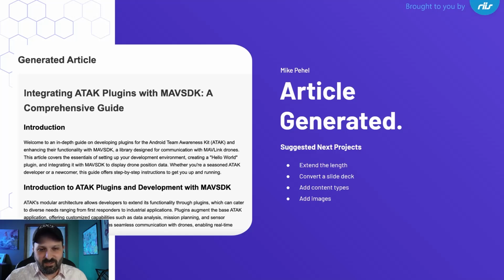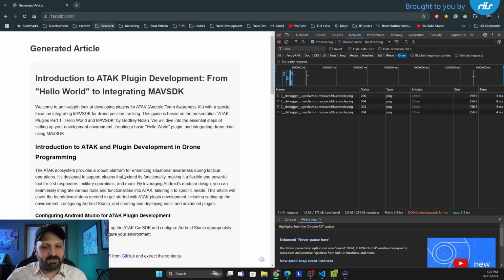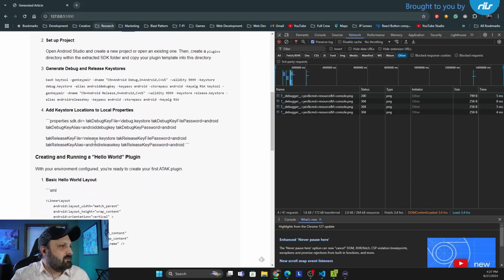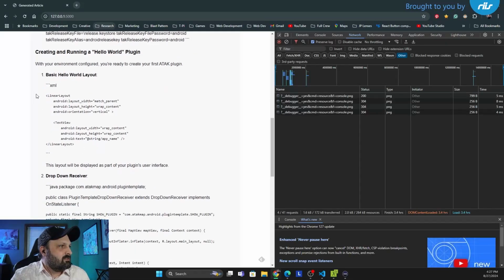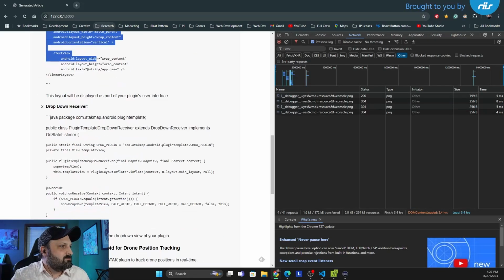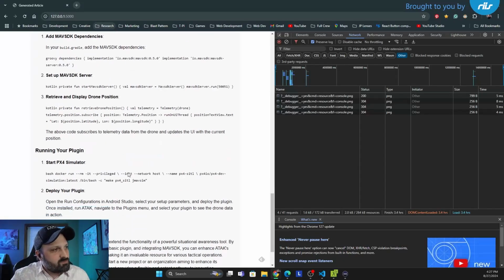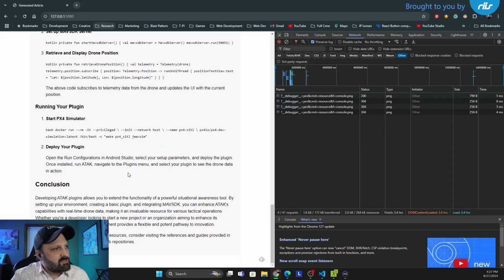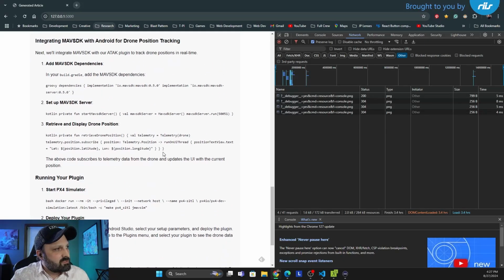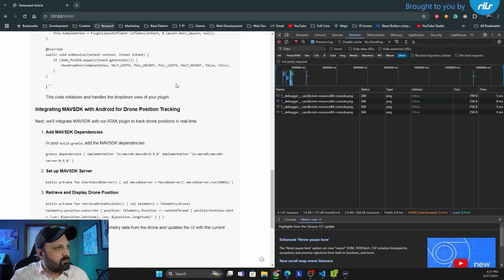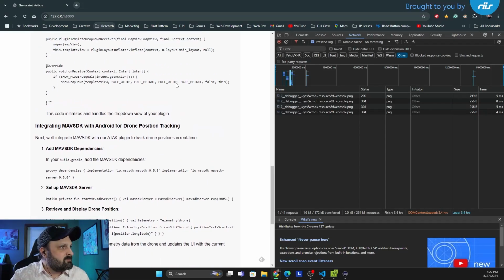Let's see if we got an output. Oh, there it is. Now we have our article on the plugin. You can see we've got code in here, and this is pulling from the GitHub. I don't know how much more accurate Sonnet is in terms of the code, but this looks pretty dead on from the original reference article.